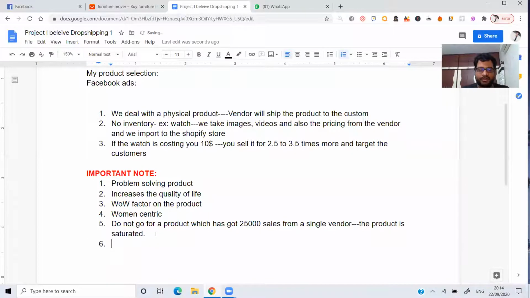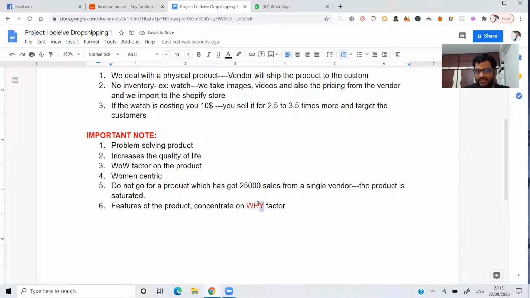And a much more important point here is, have a vision, or else concentrate on the features of the product. Concentrate on the why factor. Why should that particular person buy this particular product? What is special about this product? Concentrate on something called the why factor.